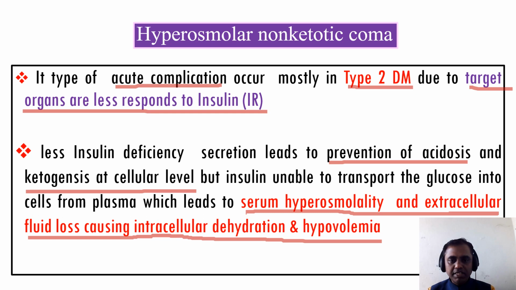As we are aware, in type 1 there is ketoacidosis. What happens is decreased insulin leads to acidosis and ketogenesis. But in type 2, insulin is normal, so where is the problem? Insulin is unable to transport the glucose into the cell. So the patient gets serum hyperosmolarity and extracellular fluid loss. The patient will lose more fluid through polyuria, so that leads to intracellular dehydration and hypovolemia.